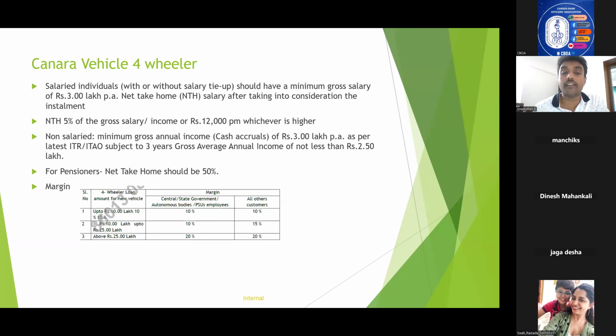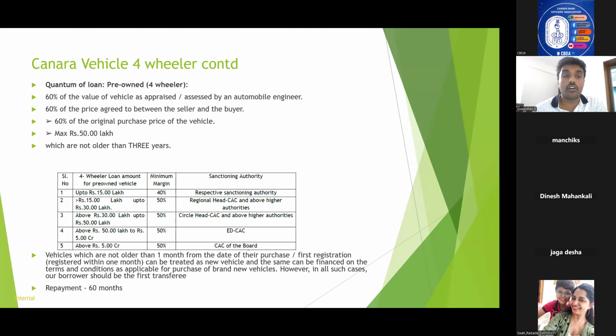Now, coming to pre-owned cars, that is used car loans. We already saw we can finance only Canara four-wheeler used cars. For two-wheeler, we cannot finance.